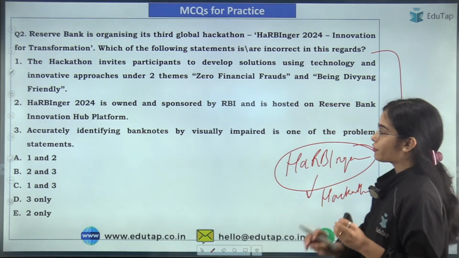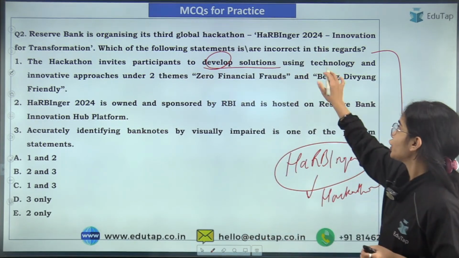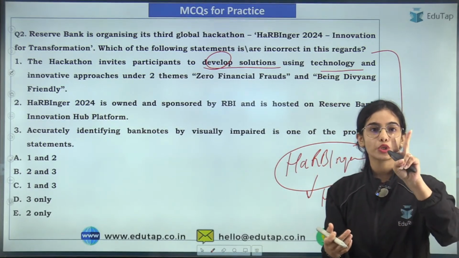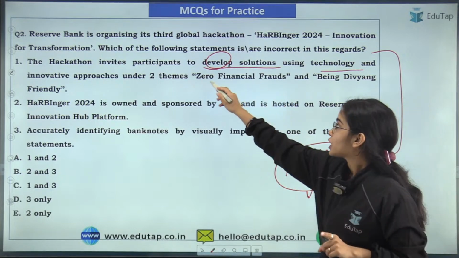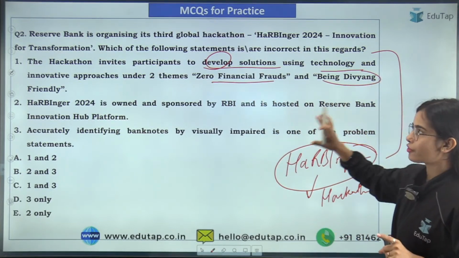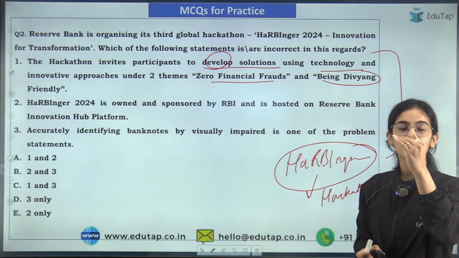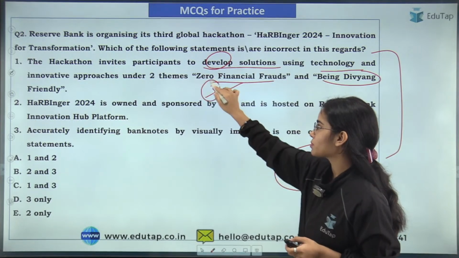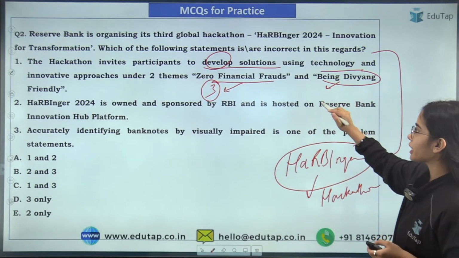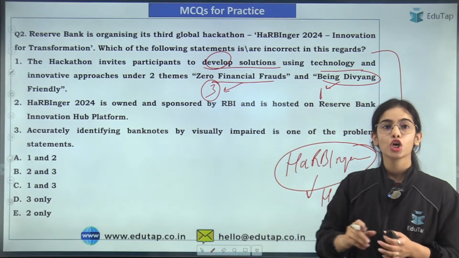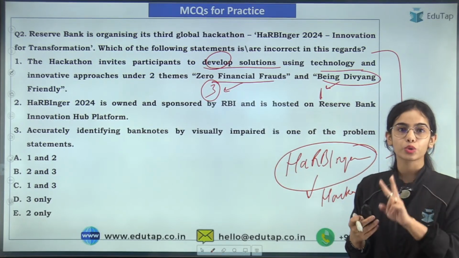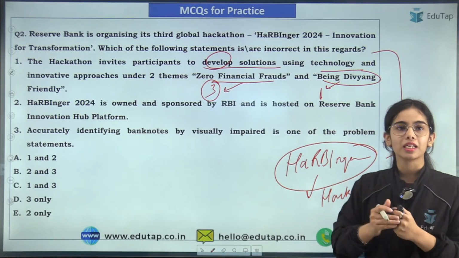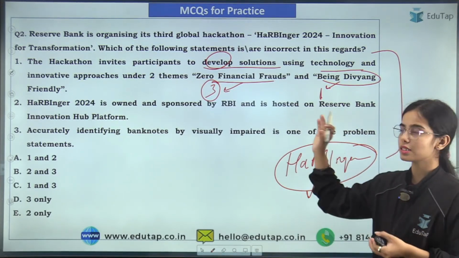So the hackathon invites participants to develop solutions using technology and innovative approaches under different themes. So there were 2 themes, that was zero financial frauds and being Divyang friendly. So under the 2 themes, there were problem statements that were given. Under zero financial frauds, there were 3 problem statements. Under being Divyang friendly, there was 1 problem statement. So against these problem statements under the 2 themes, there was the solution that had to be developed. Okay, so different participants can give the solutions under this hackathon.